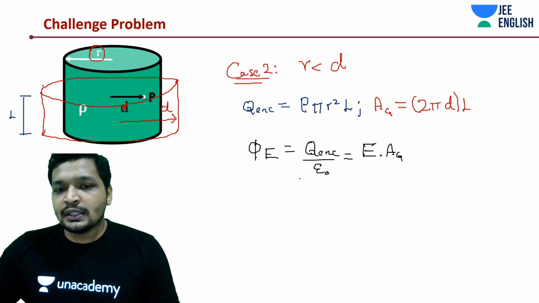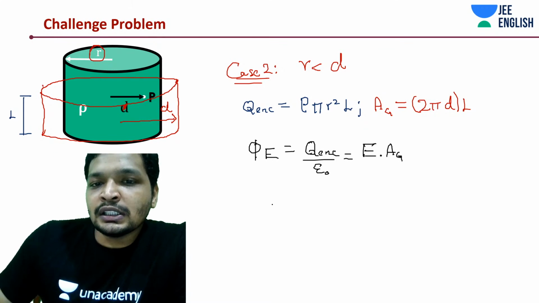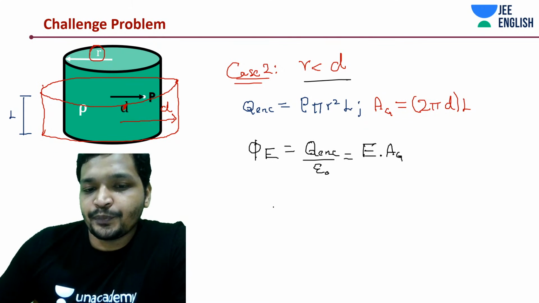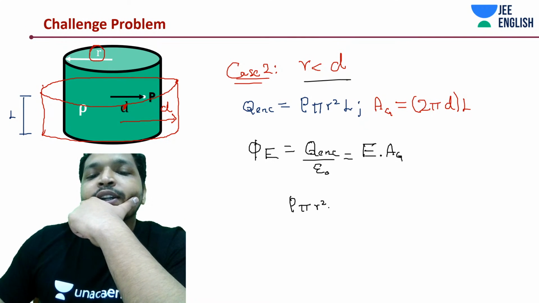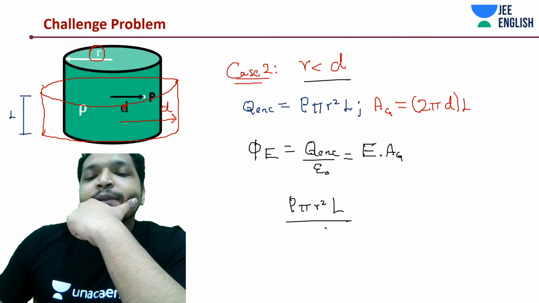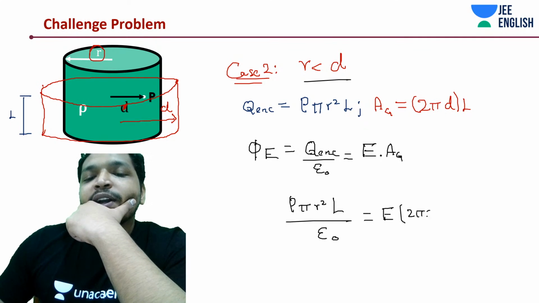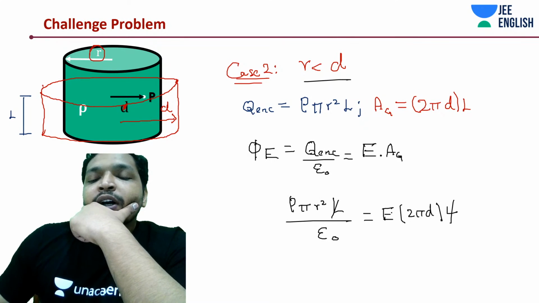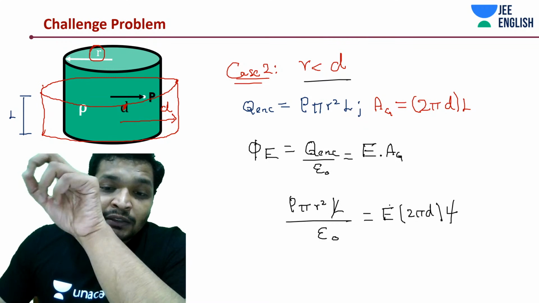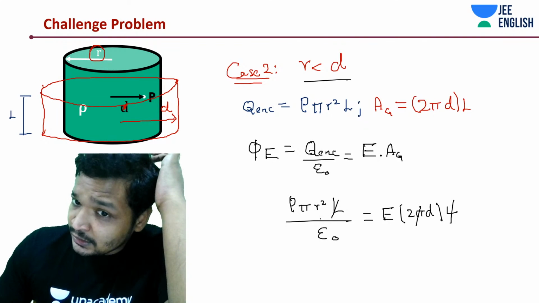Okay, so let's write it down, and the next thing we should be solving because we're running out of space. So this is for r less than d. Now you would get rho into pi r square into L divided by epsilon naught is equal to electric field into area, which is 2 pi d into L. L gets cancelled out, and pi gets cancelled out.